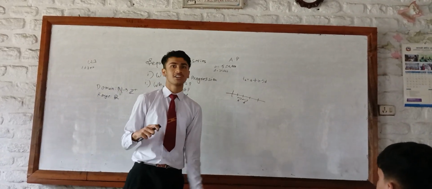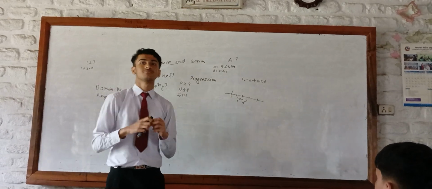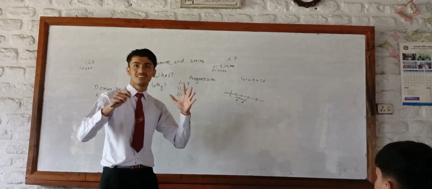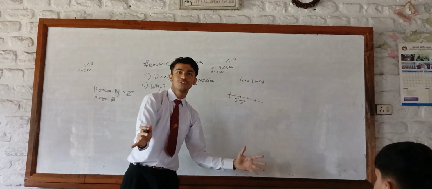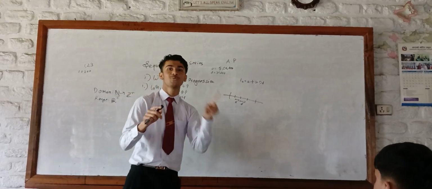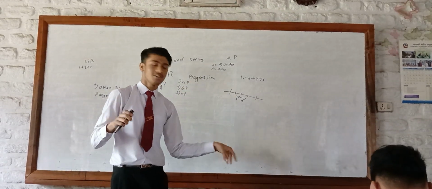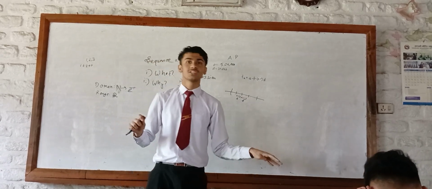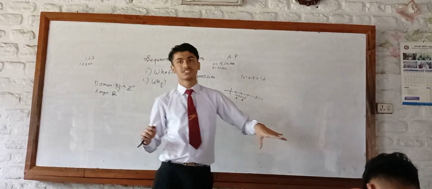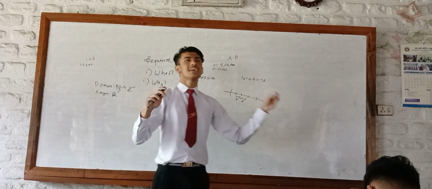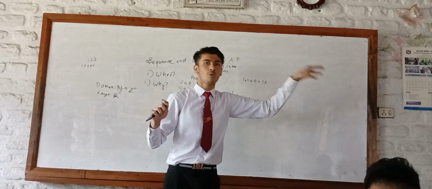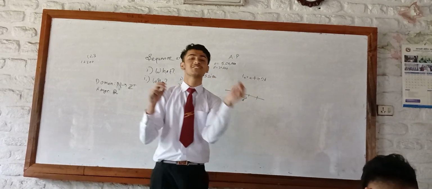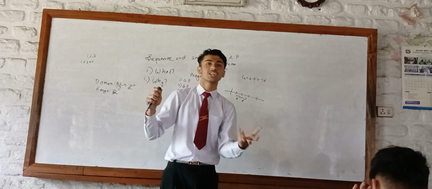One day there will be 1, another day there will be 2, another day there will be 4. So once a man asked, let's say I take a chessboard, and on the first square I put 1 grain of wheat. On the second, I put 2 grains of wheat. On the third, 4 grains of wheat. On the fourth, 8 grains of wheat. Let's say by the time I reach the 64th box of the chessboard, how many grains of wheat will I have? That was a very genuine question.